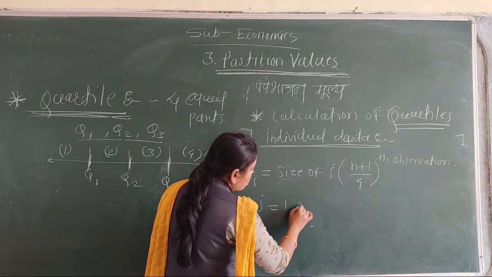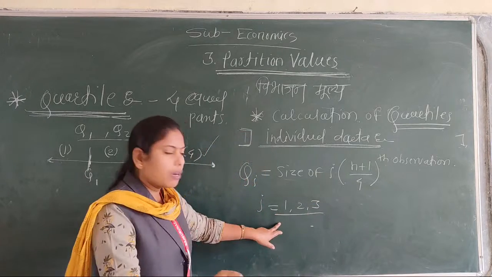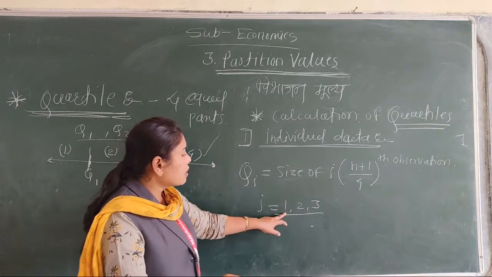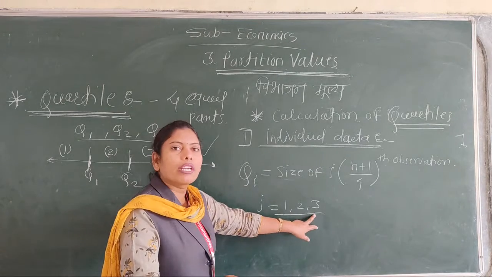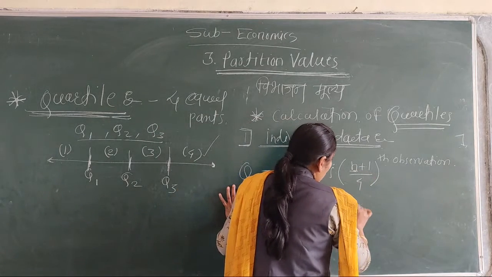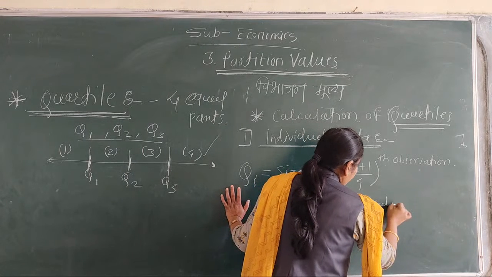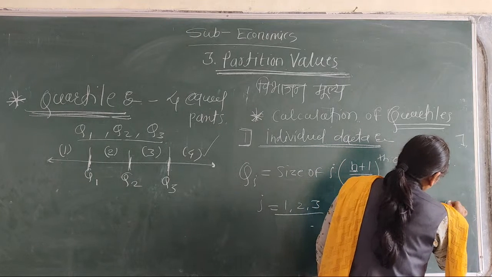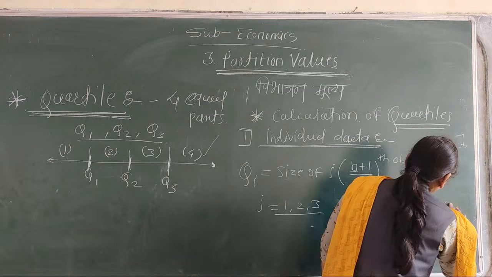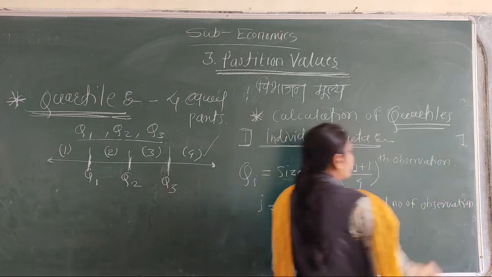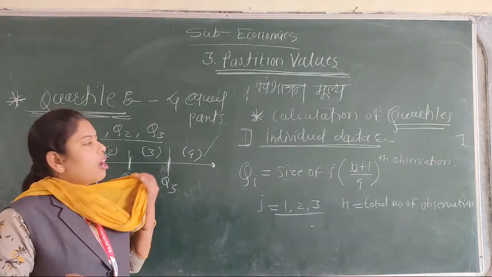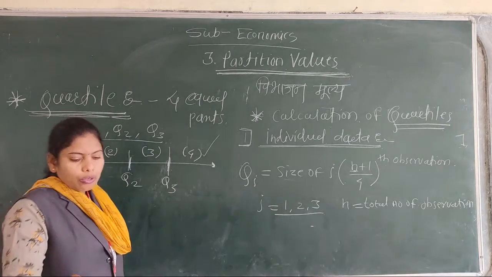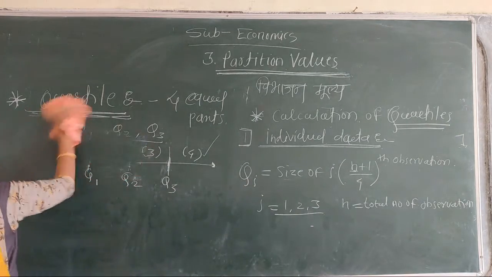Here i means quartile number 1, quartile number 2 and quartile number 3, and n means the total number of observations. It is the formula of the individual data series. Now discuss the example of individual data.